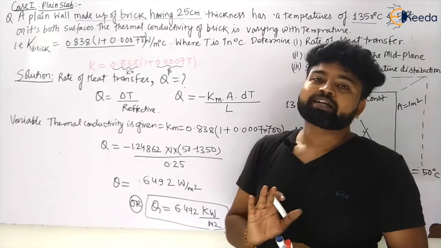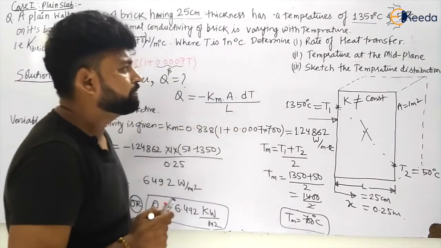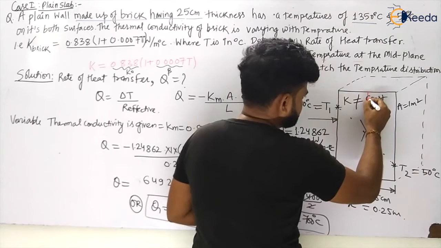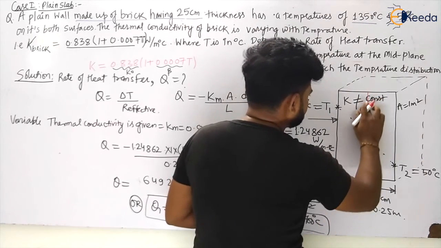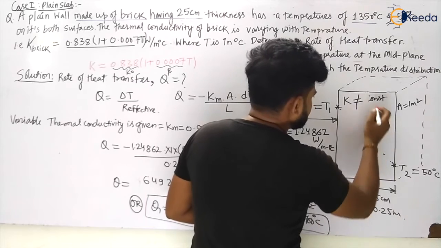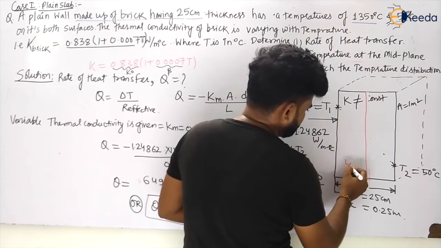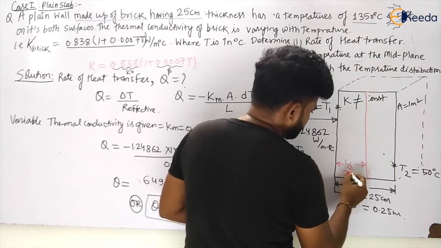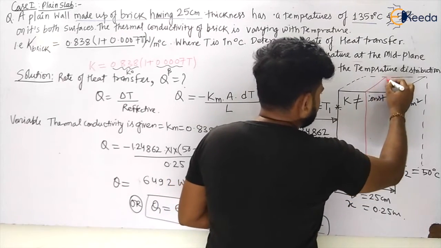So now what is he asking, let us see. He is asking about the temperature at mid plane. So this is your mid plane. That is L by 2. Let us assume it to be X. Now this is your mid plane.